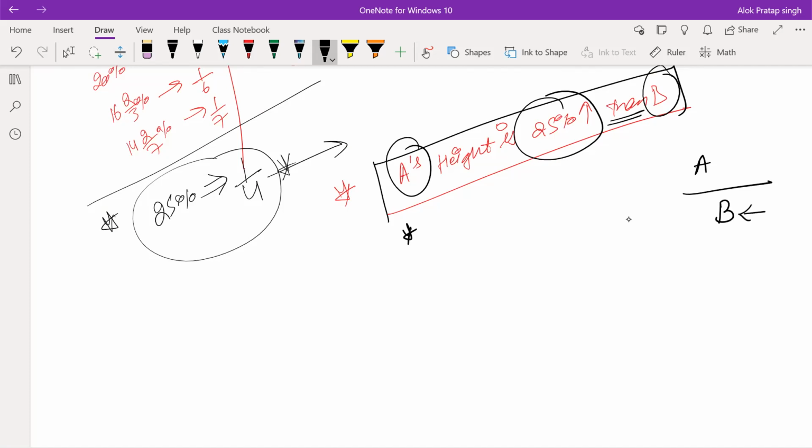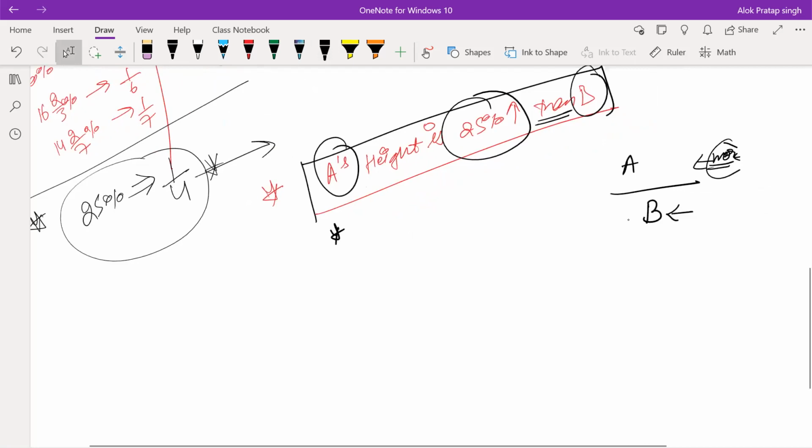That actually comes in the denominator. And it is saying that A's height is 25% more than B. So the value which is more will come on the numerator, right? And the value which is being compared with will come in the denominator.